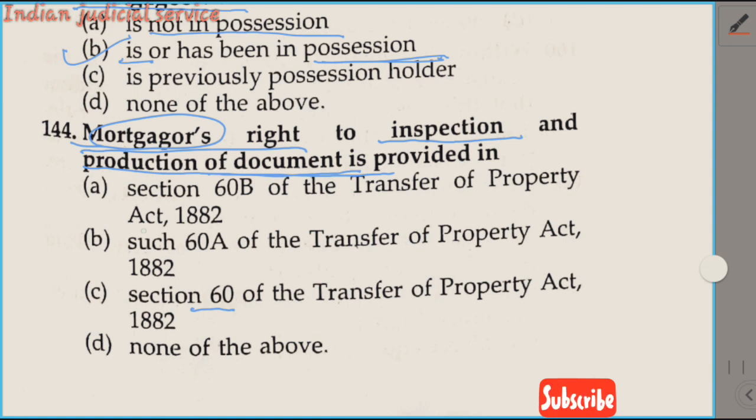So our answer is option A, 60B. In 60B the mortgagors have a right to inspect and to production of documents. So this thing is provided in section 60B. Who has the right? Mortgagors have the right.